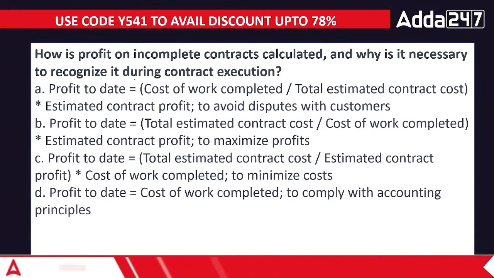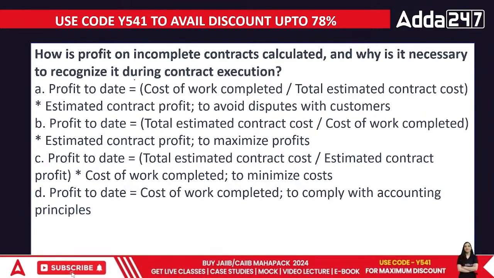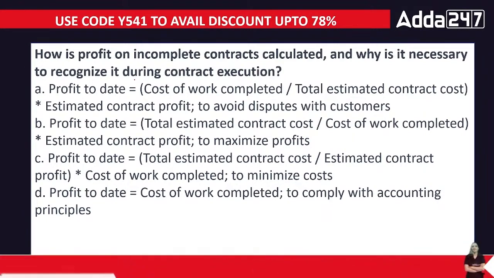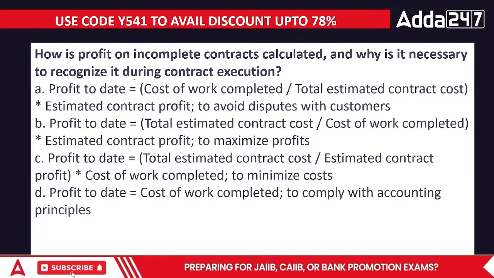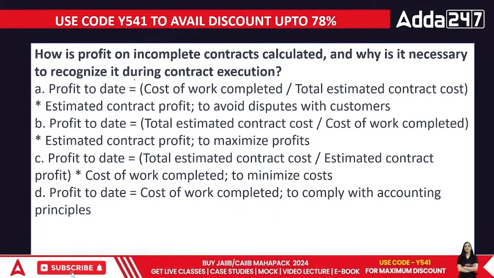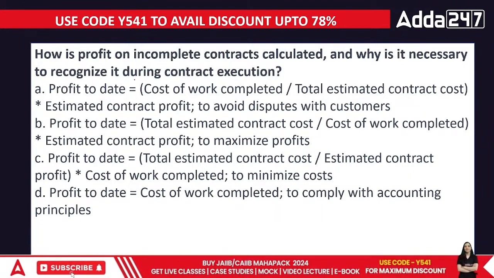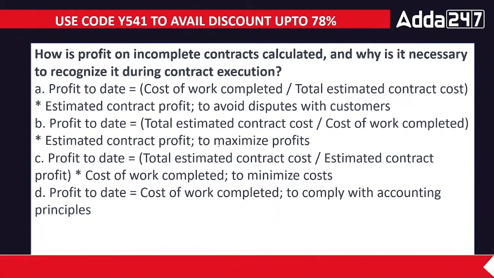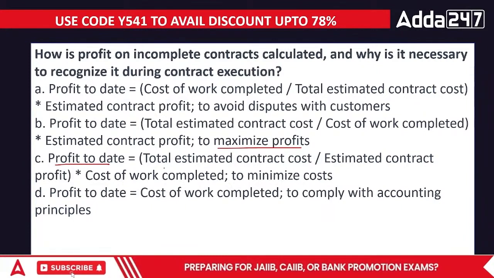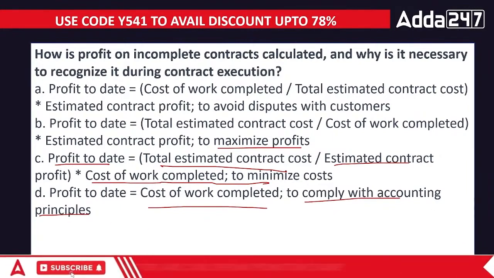How is profit on incomplete contracts calculated, and why is it necessary to recognize it during contract execution? Profit to date, or cost of work divided by total estimated work contract into estimated contract profit to avoid disputes with customers, total estimated profit cost divided by the cost of work into the estimated work contract profit to maximize the profits, profit to date, total cost divided by estimated divided by cost of work completed to comply with the accounting principles. What's going to be the answer?